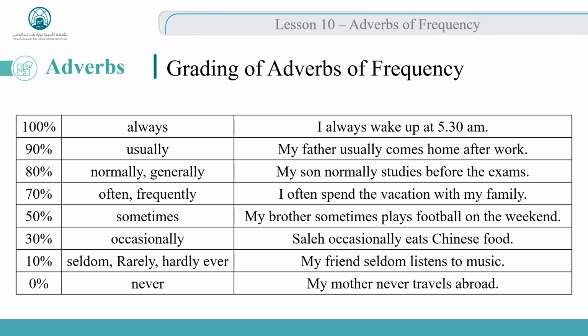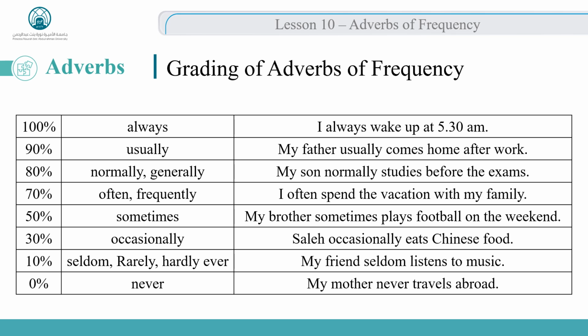Then weaker would be seldom, rarely, hardly ever. It is like 10% of frequency. This action would happen, but very rarely. It would happen in very long periods of time. My friend seldom listens to music, so he may listen to music once a month, once every year, or something like that.